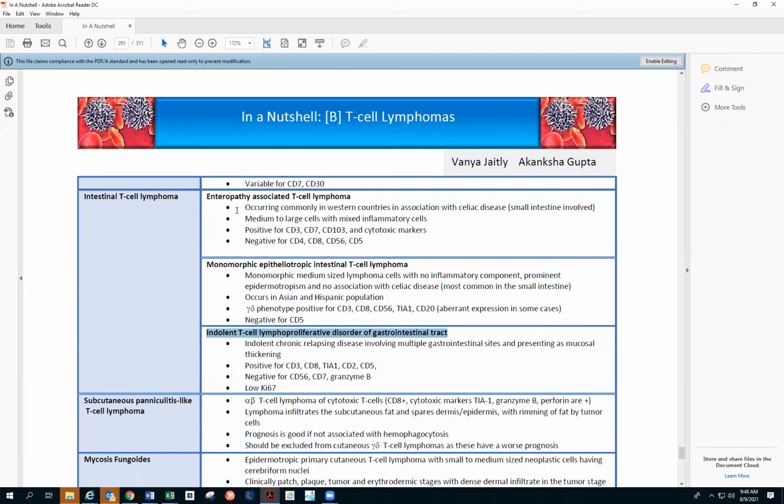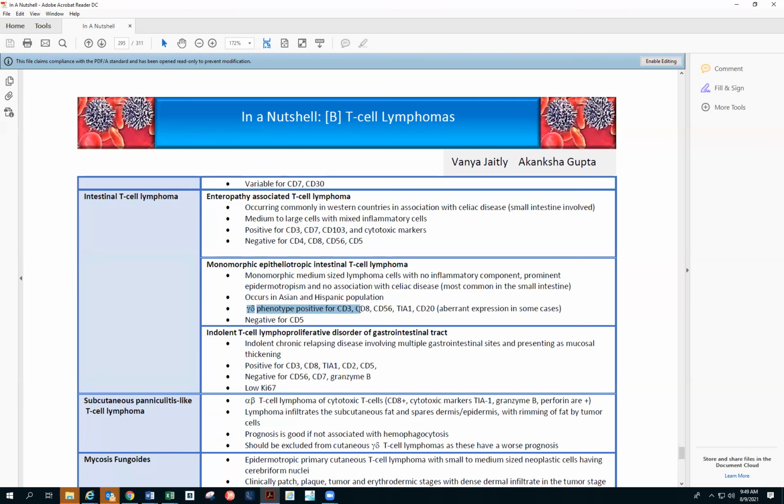So EATL is most common in the Western countries with association with celiac disease. So EATL, you have to remember celiac disease. Medium to large size cells with mixed inflammatory cells, positive for CD3, CD7, CD103, and cytotoxic markers. Negative for CD4 and CD8, and CD56 and CD5. So this you have to remember, the MEITL will be gamma delta. So MEITL is more of gamma delta and CD8 positive, CD56 positive.